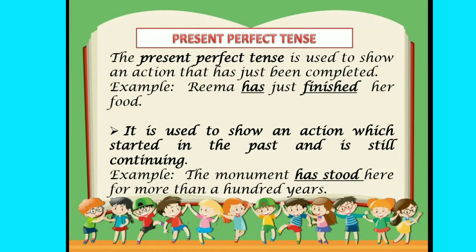Next one, present perfect tense. The present perfect tense is used to show an action that has just been completed. For example, Rima has just finished her food. And it is used to show an action which started in the past and is still continuing. For example, the monument has stood here for more than 100 years.